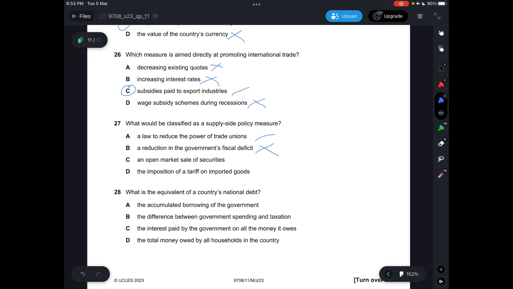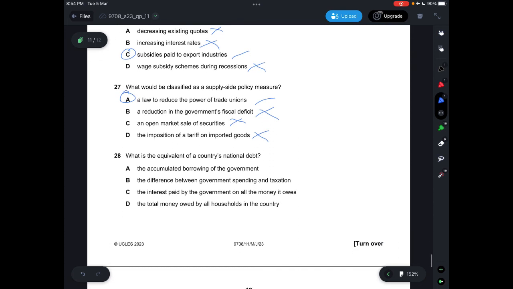C says open market sale of securities, which is part of fiscal policy as well. D says the imposition of a tariff on import goods, this is part of protectionism, also not part of supply side policy, so answer has to be A, which is having a law to protect the country's sales.